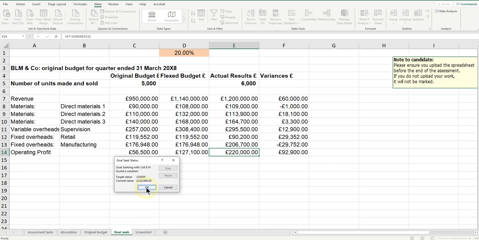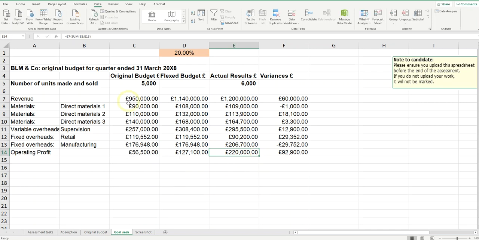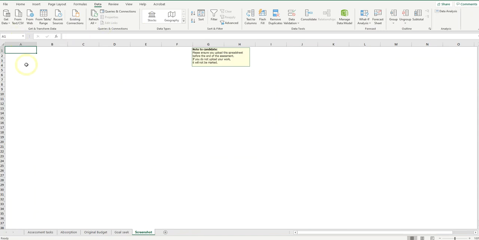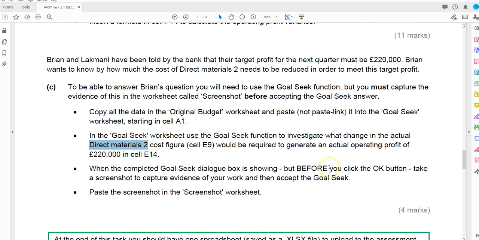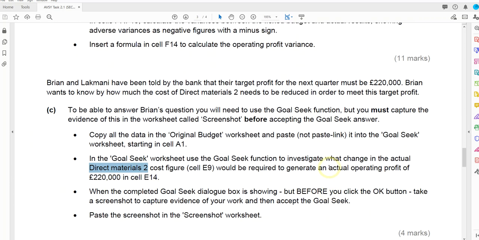So I'm going to click OK to accept it. There we go, that's the desired result. I'm going to leave that sheet exactly where it is, and now I'm going to go to my screenshot worksheet and paste. So that's it, just prior to me clicking OK. So that is the end of task 2.1.